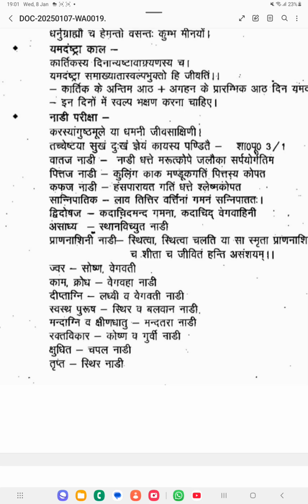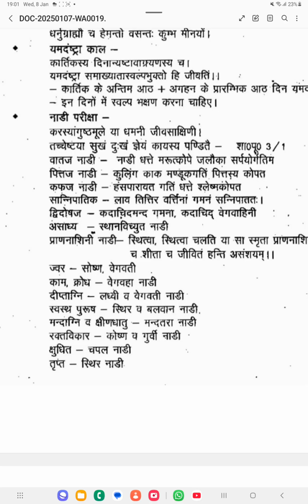If it is Kapha Pradhana Nadi, Hamsa, Paravata gati. Then for Sannipataja, Lava, Tittira, Varti gati indicates Sannipataja Nadi.